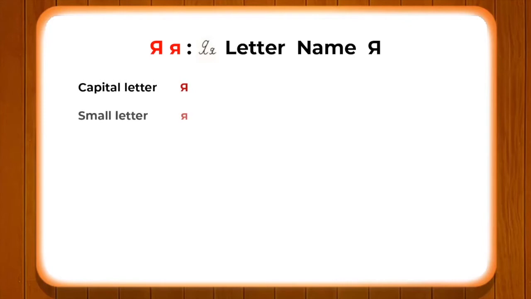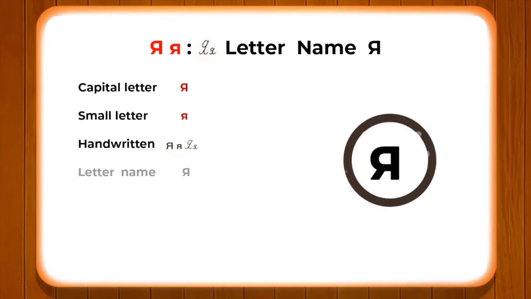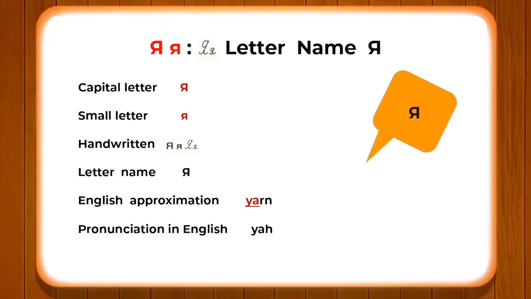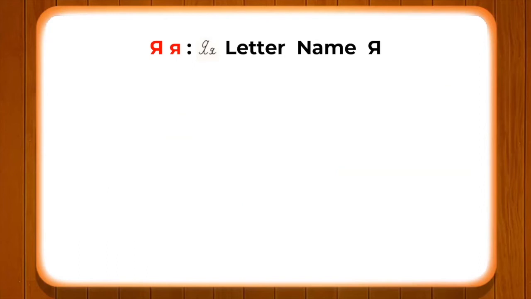Alright, so now this letter which is known as Ya is also very peculiar, we can see, and with the help of an English approximation word, Ya, as in the word yarn. So this sound of Ya comes very close to the exact sound of letter Ya. However, this sound you will find exactly in the word yablaka, which means apple.